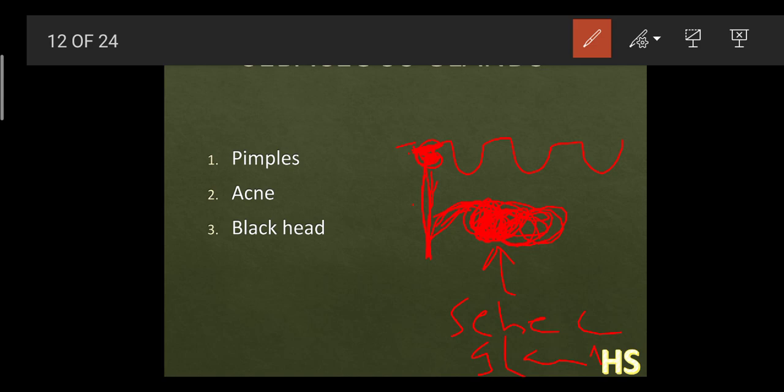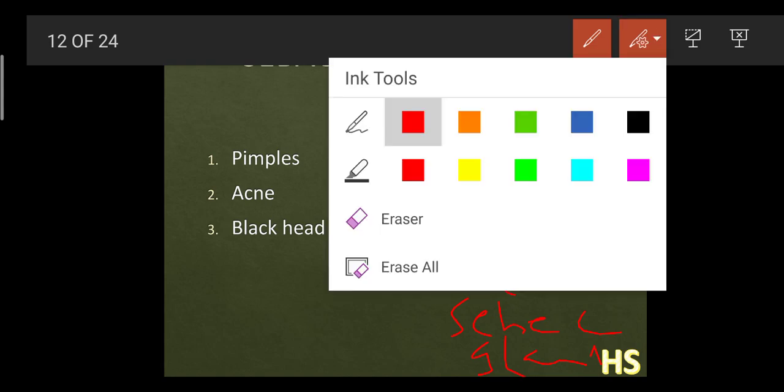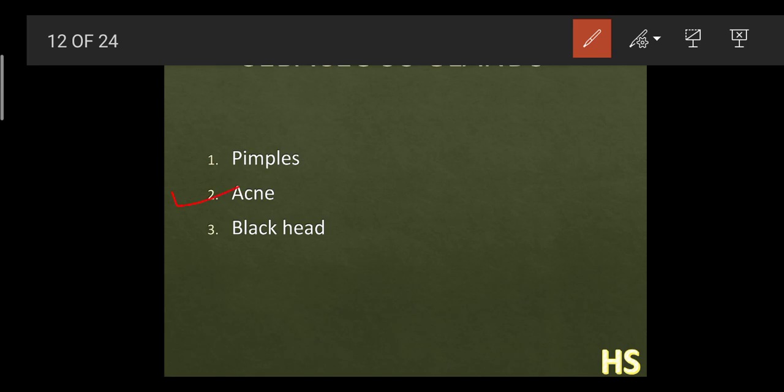When the oil gets collected out here, the bacteria present in the atmosphere act on this oil, because they derive nutrition from it, and as they derive this nutrition, they go inside. As they go inside, they form boils or pimples. The second reason is acne. Acne is the sebaceous gland getting inflamed due to hormonal influence.